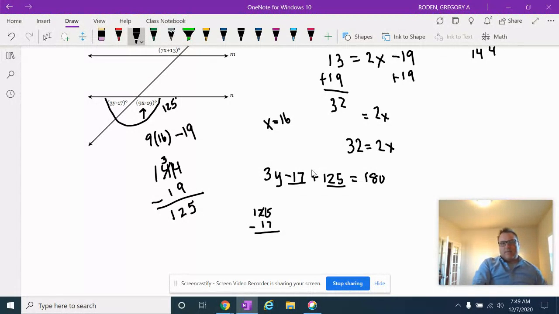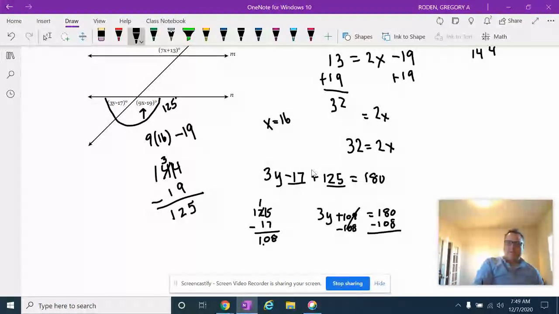15 minus 7. Is that 8, right? And then this is a 1, so this is 108. So 3y plus 108 equals 180. Subtract 108 from both sides.